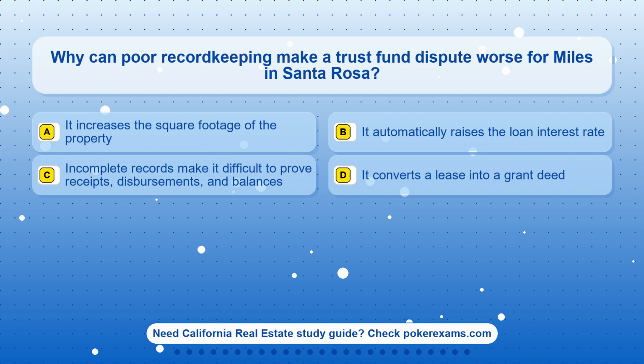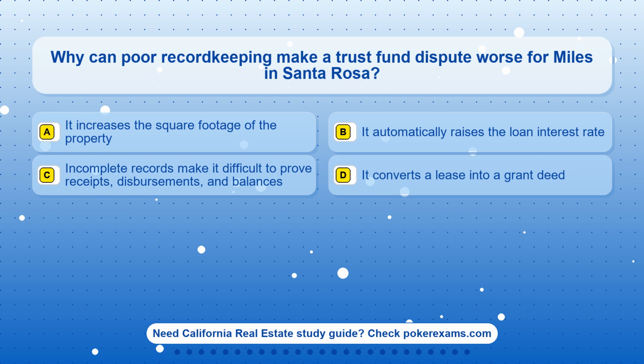Question 19. Why can poor record keeping make a trust fund dispute worse for Miles in Santa Rosa? Option A. It increases the square footage of the property. Option B. It automatically raises the loan interest rate. Option C. Incomplete records make it difficult to prove receipts, disbursements, and balances.